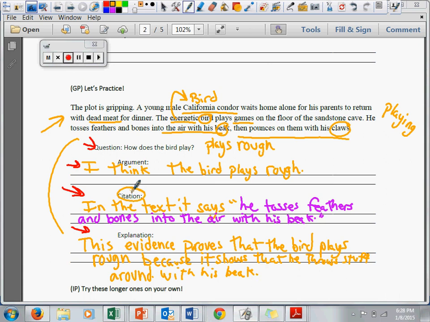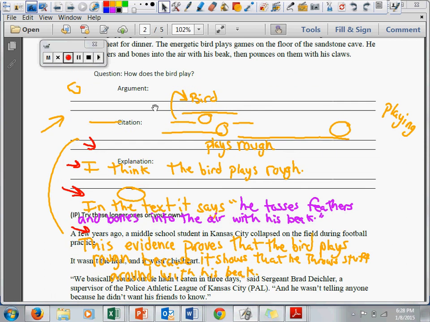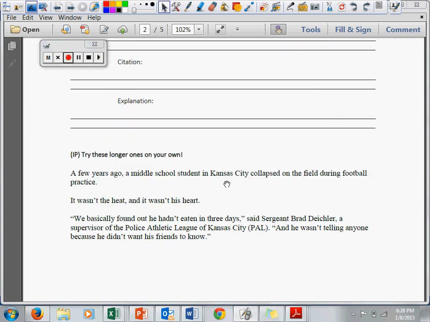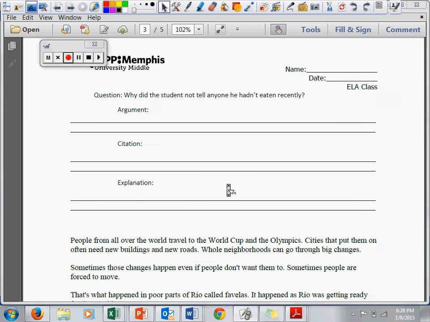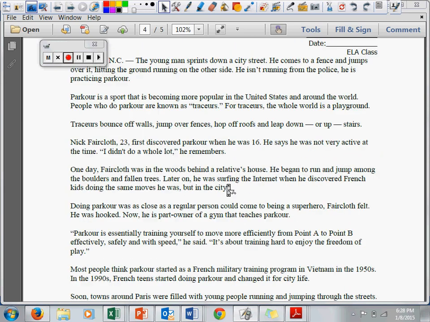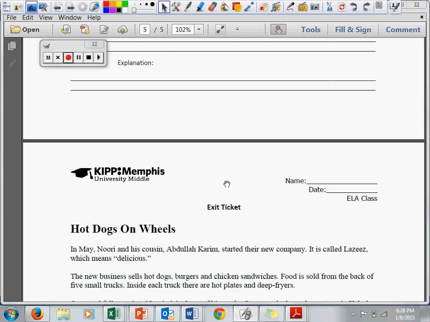All right, so that's it for the video. You're now through the guided practice right here. You'll see that that tells you where you should be. When you get to the independent practice, I'm going to scroll down here. When you get to independent practice, you're going to have 1, 2, 3 different articles to read and come up with whole paragraphs for.